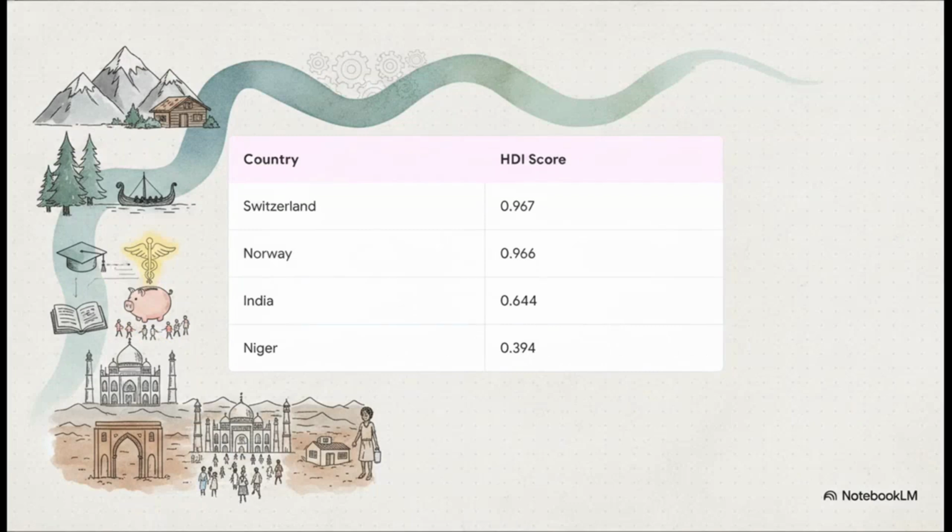Switzerland and Norway consistently sit right at the very top. Norway, for example, really shines with a life expectancy of around 83 years and 18 expected years of schooling. This completely proves why HDI is a much more complete picture. Norway's high score reflects its universal healthcare, free university, and shared national wealth, while countries lower down the index face real systemic challenges in those exact same areas.